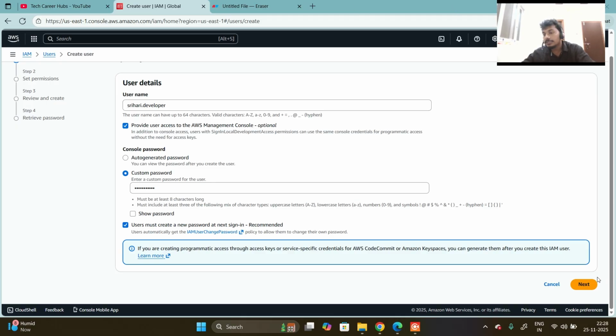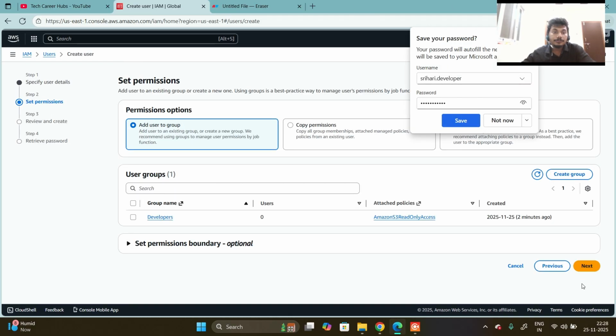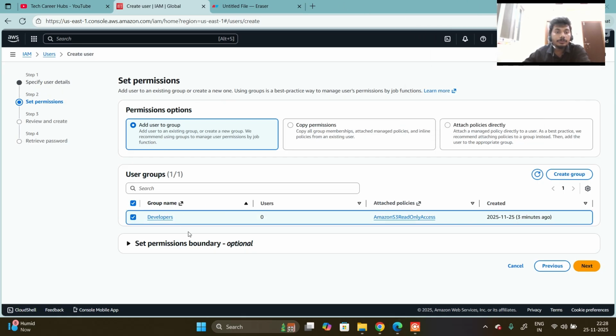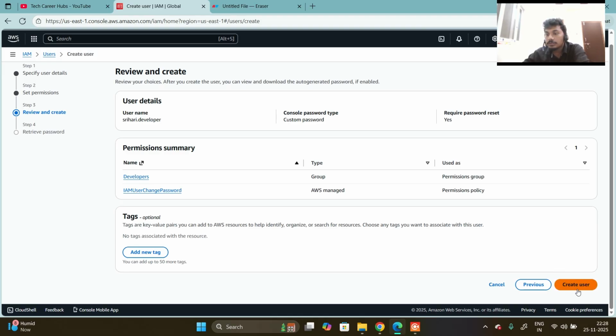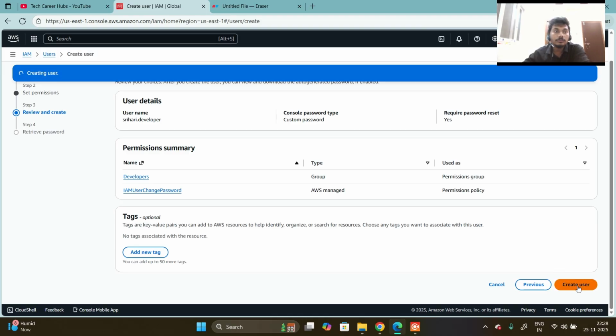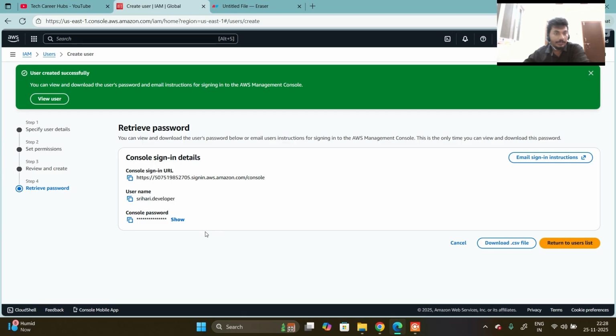Now this password is done. Then click on next. For this, the permission will be assigned to this developer group. Then click on next, then click on create user. What have we done here? I created this user, which means that the Srihari user inherits the S3 read permissions automatically from the group.